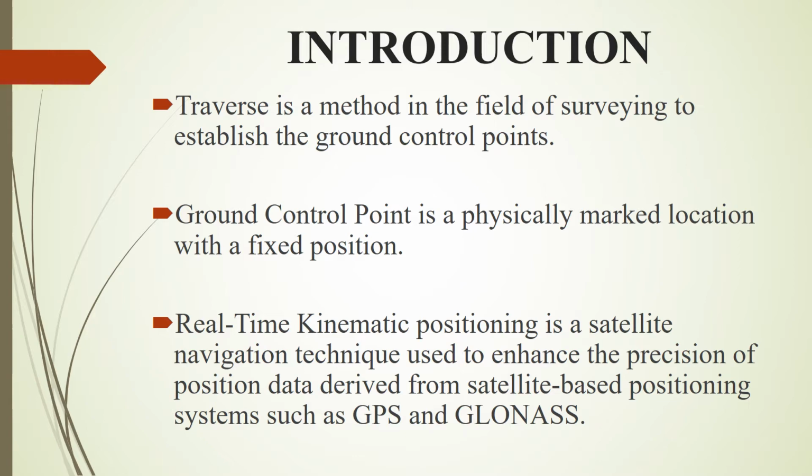Traverse is a method in the field of surveying to establish the ground control points. Ground control points are points on the ground with known coordinates. A ground control point is a physically marked location with a fixed position. Real-time kinematic positioning is a satellite navigation technique used to enhance the precision of position data derived from satellite-based positioning systems such as GPS and GLONASS.